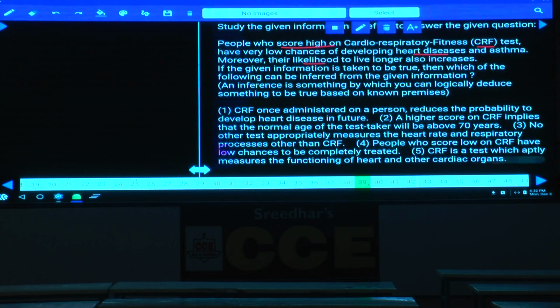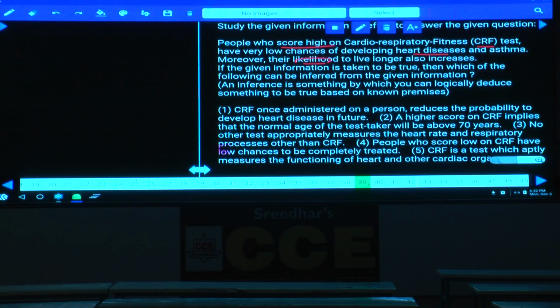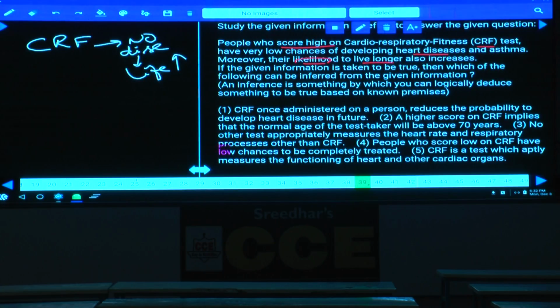Moreover, they are more likely to live longer; their life span also increases. Now if CRF is high, then no heart diseases and life will be longer. This is what the statement is.